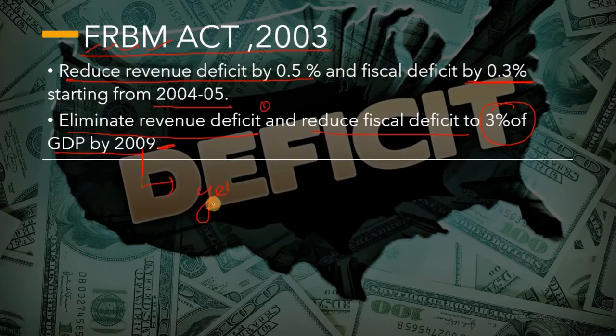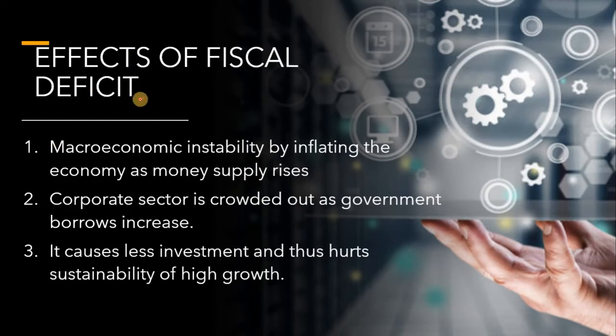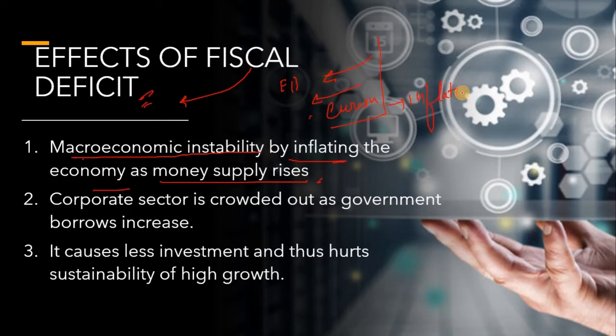All right. So what are the effects of fiscal deficit? Basically it causes macroeconomic instability by inflating the economy as money supply rises. When fiscal deficit occurs, the government either borrows from the market to reduce its fiscal deficit, or it prints new currency to reduce its fiscal deficit. So these two methods are inflationary. It causes inflation, as with more money the government can spend more, and the people then have more money, which can cause an inflation-like situation.